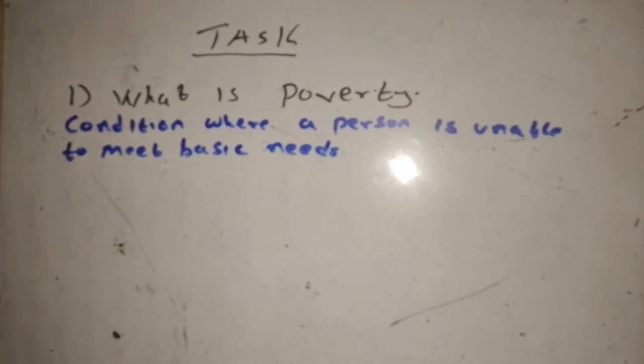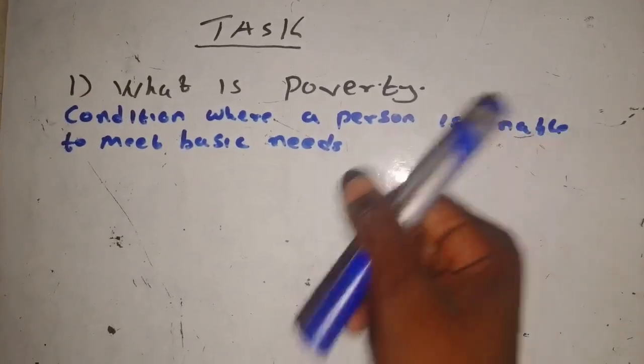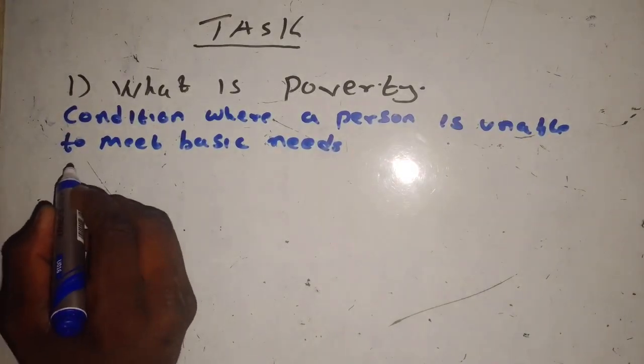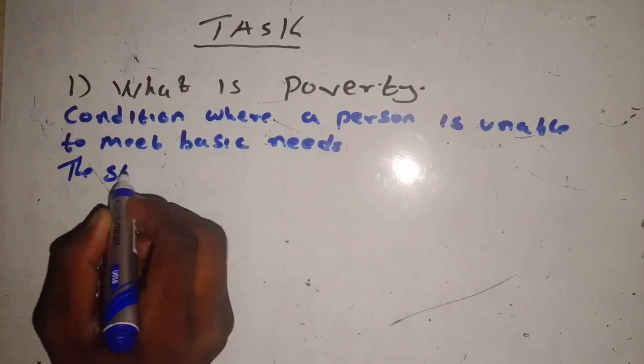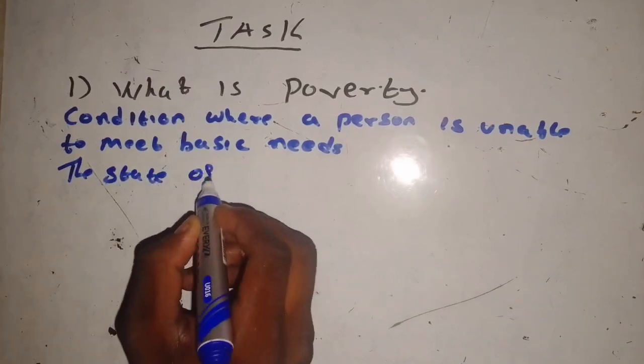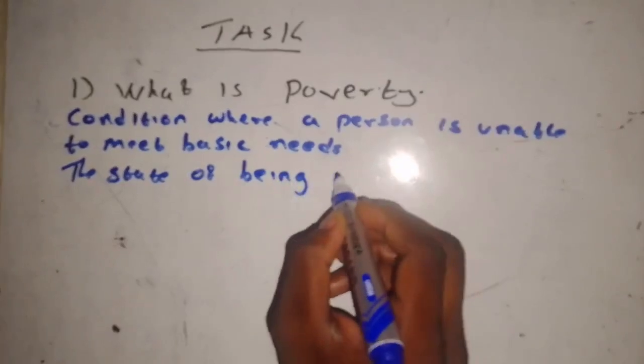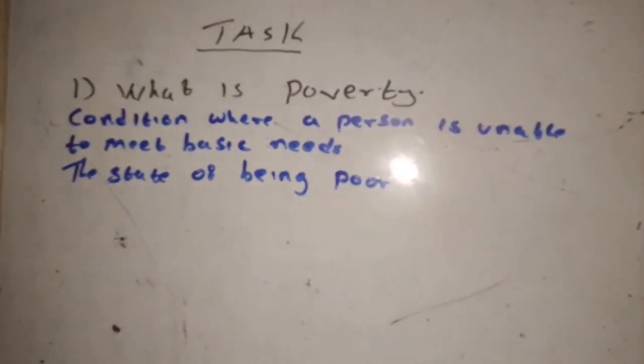So you can also define poverty as the state of being poor, or a condition where a person is unable to meet basic needs, or the lack of basic needs.